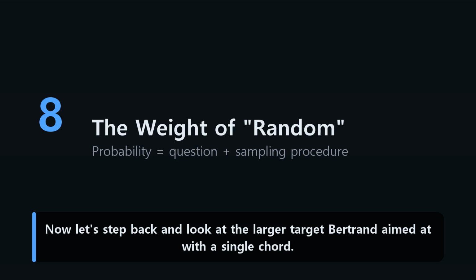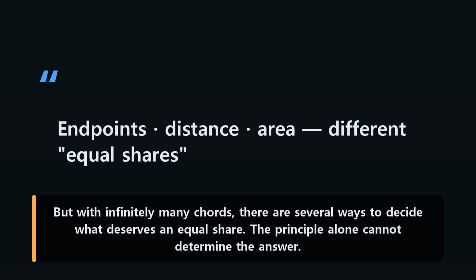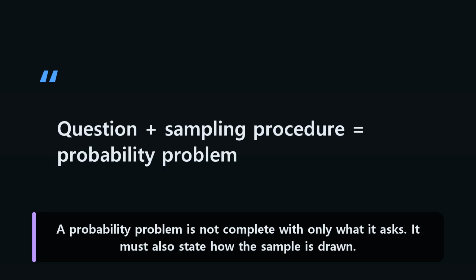Now let's step back and look at the larger target Bertrand aimed at with a single chord. The principle of indifference, popular at the time, says that equally plausible cases should receive equal probabilities. But with infinitely many chords, there are several ways to decide what deserves an equal share. The principle alone cannot determine the answer. A probability problem is not complete with only what it asks. It must also state how the sample is drawn.